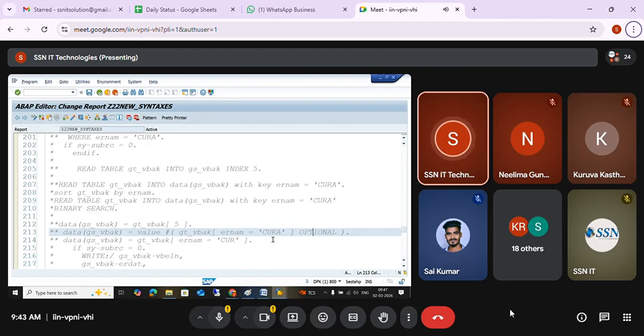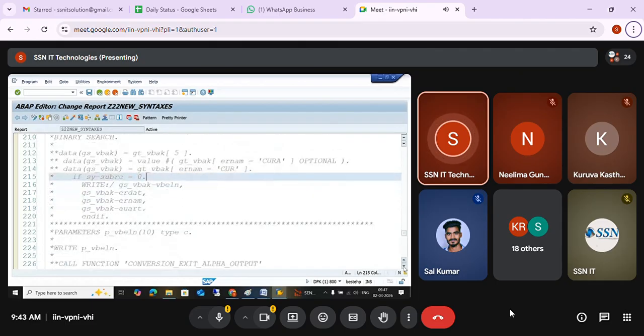And we have the binary search concept in READ TABLE, but in the latest syntaxes, you don't have the binary search concept. So if you want the performance of this statement to improve, you need to sort the data and keep it so that it will be faster. Or you can use a sorted internal table so that the data will always be in sorted order. So these are the two ways.